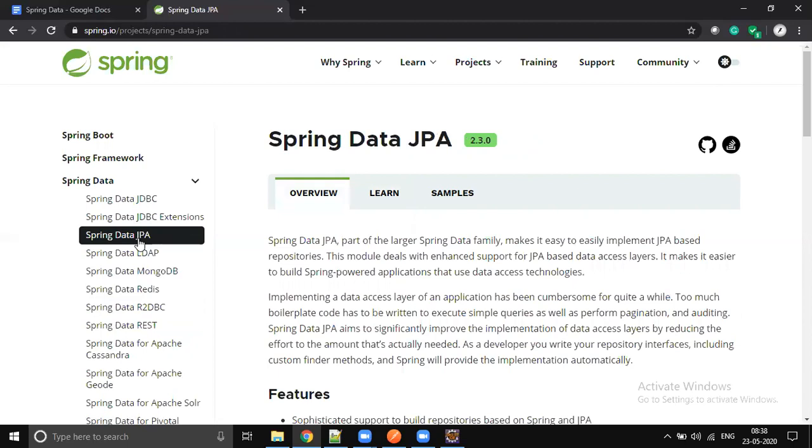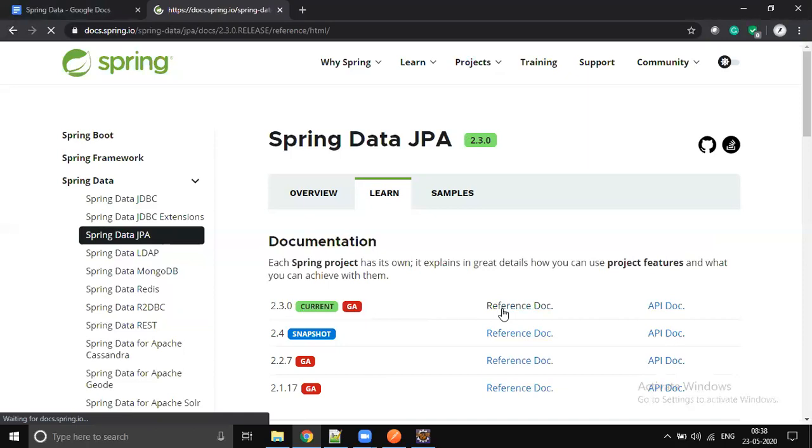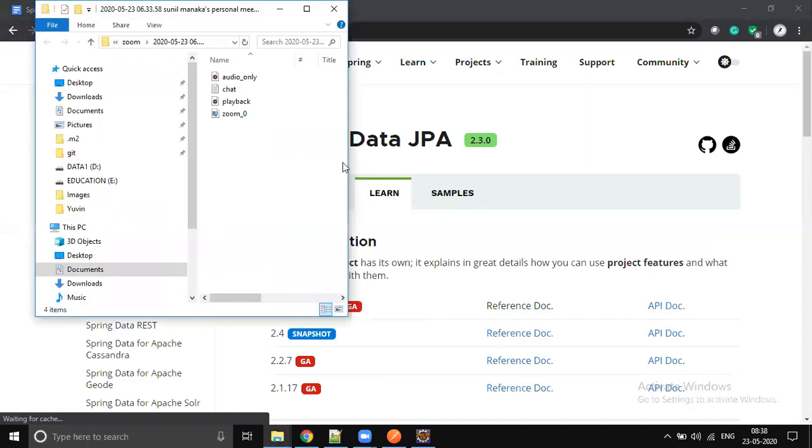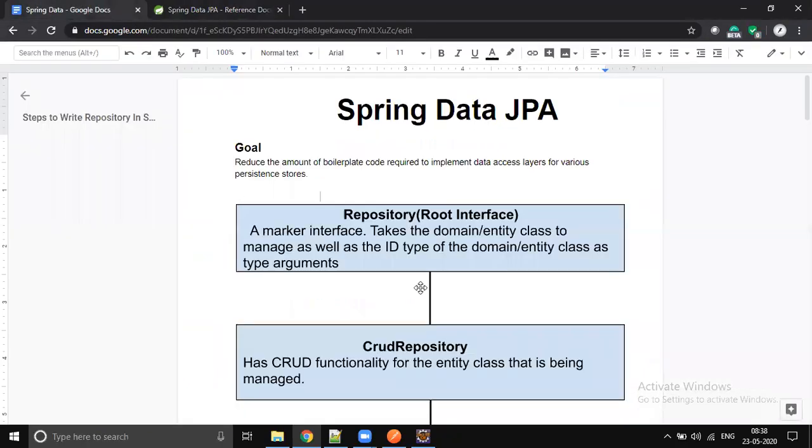We are focusing on Data JPA, and the latest available version is 2.3.0. It has its own hierarchy, its own interfaces and its own implementation classes, but most of the things are interfaces.